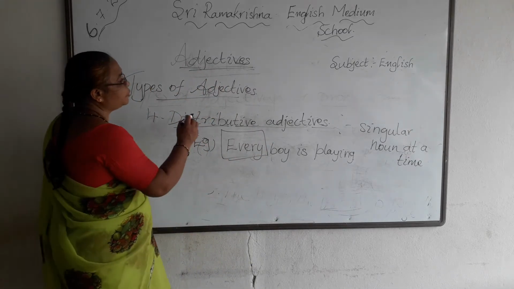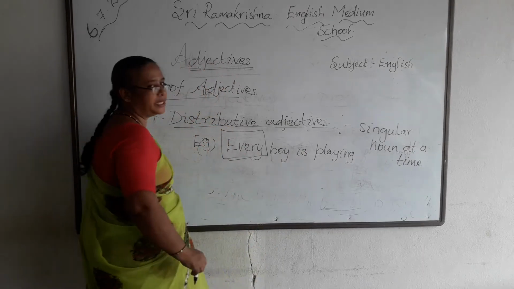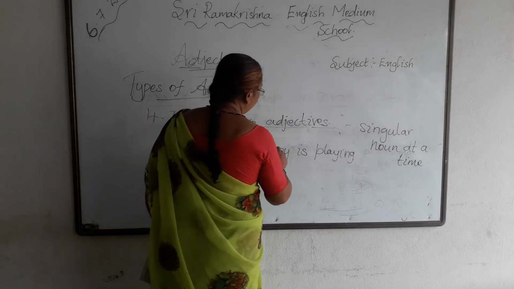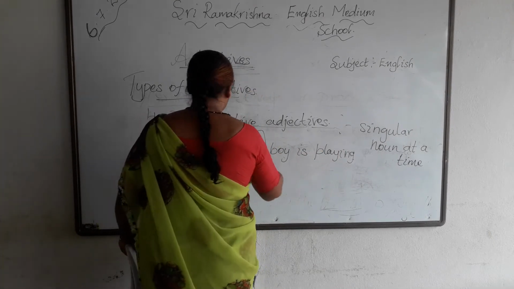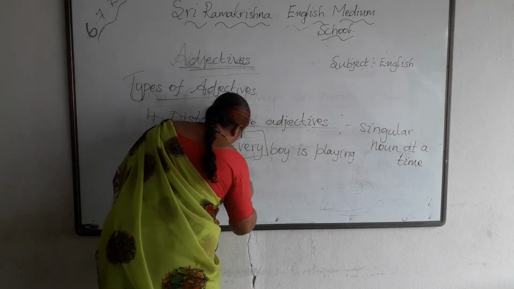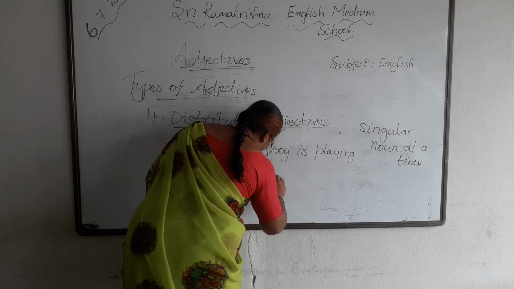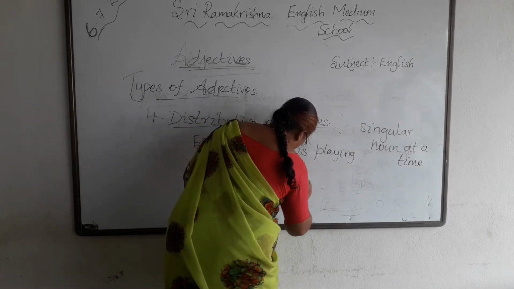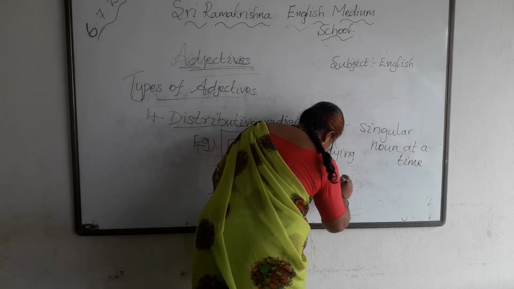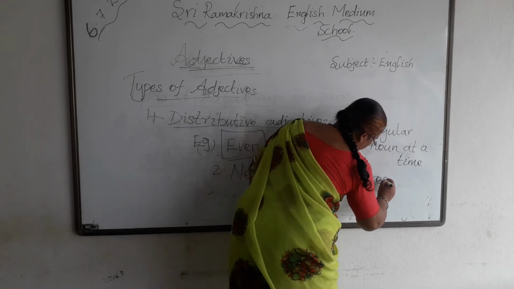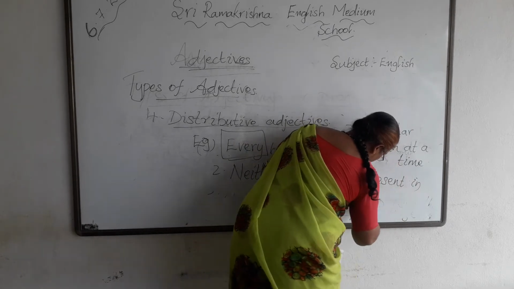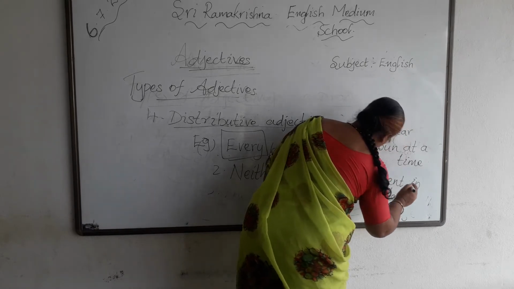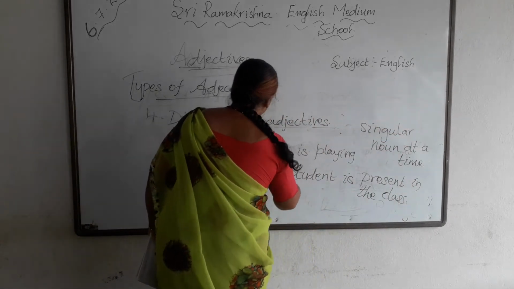Distributive adjectives take only a singular noun at a time. Example: every boy is playing. Here every is the distributive adjective. Second example: neither student is present in the class. Here this neither is the distributive adjective.